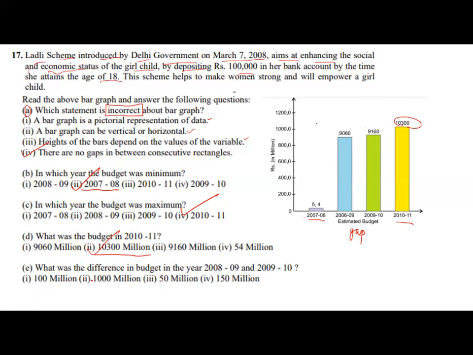Part E. What is the difference of the budget in the year 2008 to 9 and 9 to 10? 2008 to 9 is here, so it is 9060. And 9 to 10 is this one. So it will be 9160. So what is the difference? It will be 9160 minus 9060. How much? It will be 100 million. What is the answer? Answer is part 1. So I hope you have done. If possible, you can read the question twice.